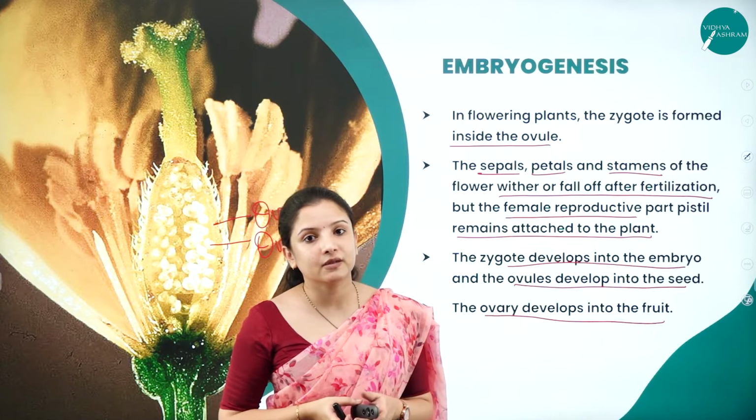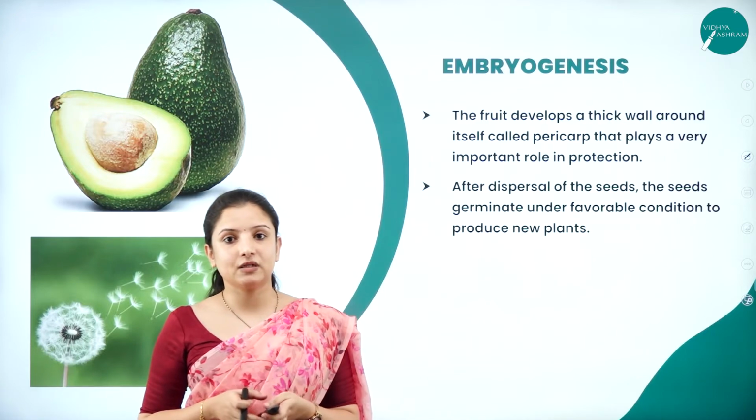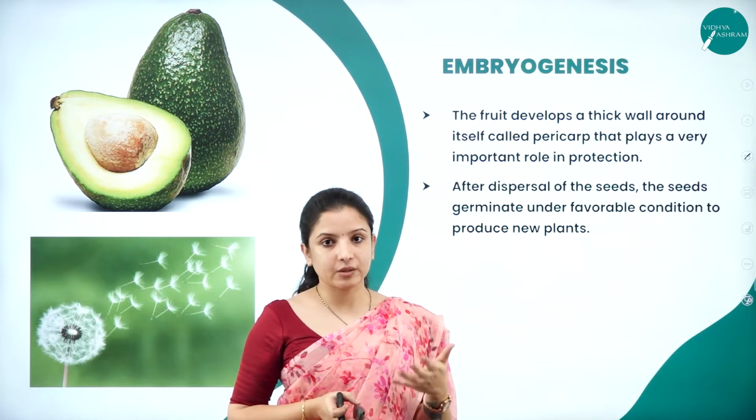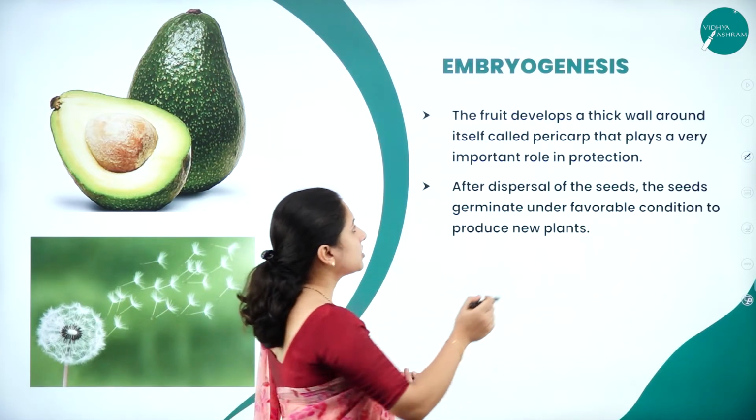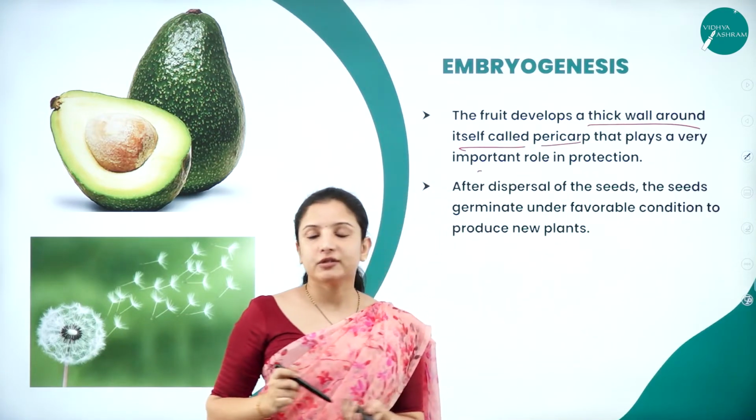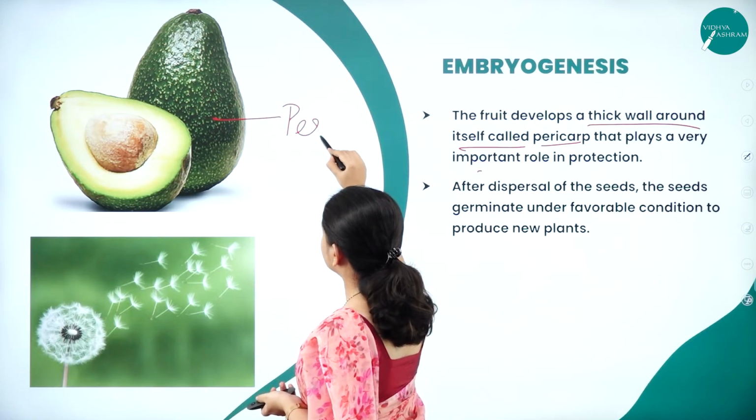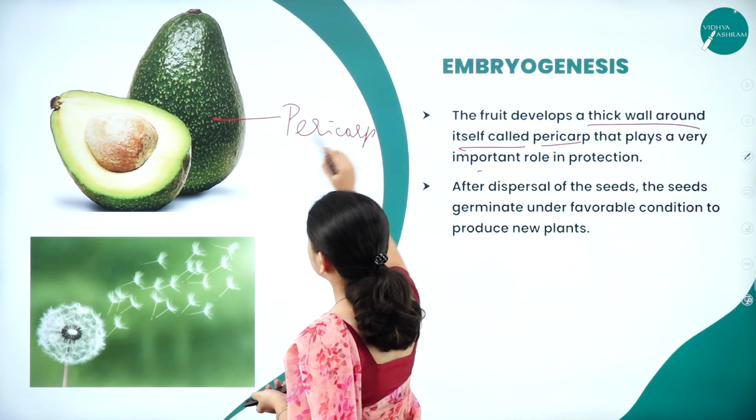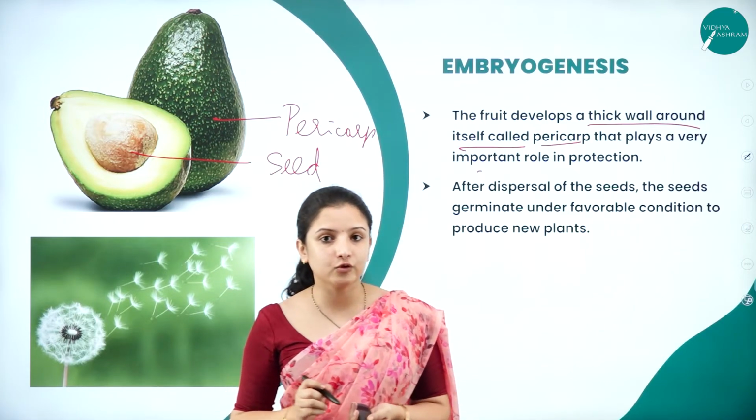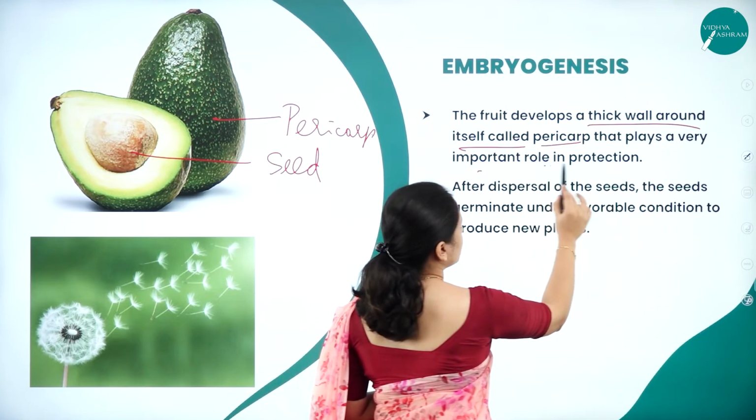That is how embryo development takes place in the case of flowering plants. Finally, the fruit will develop. What forms into fruit? I told you the ovary part will develop into the fruit. The fruit develops a thick wall around itself, which is called the pericarp. As you can see, around the fruit a thick wall is developed. This is called the pericarp. And this is the seed that is developed. What developed into the seed? The ovules, right? And this pericarp plays a very important role in protection.